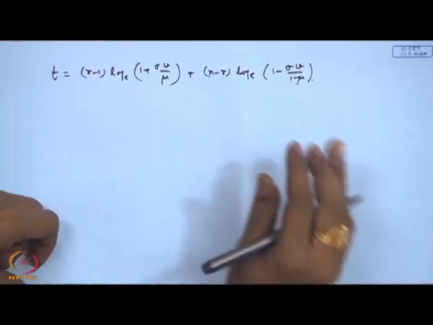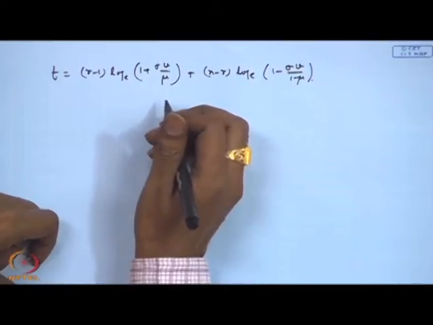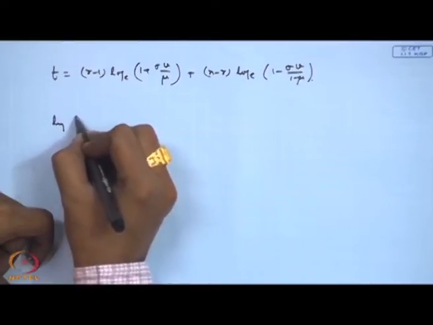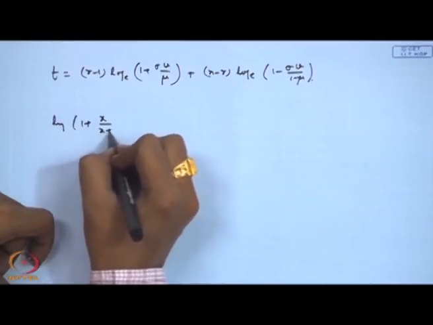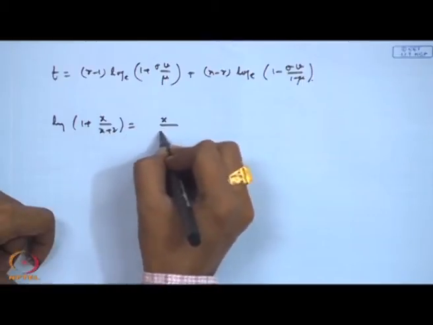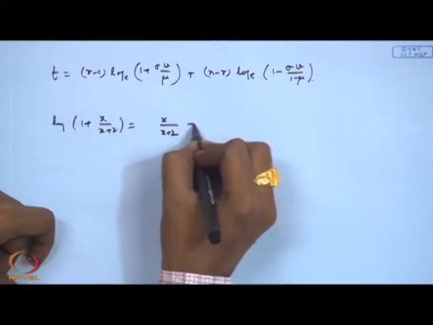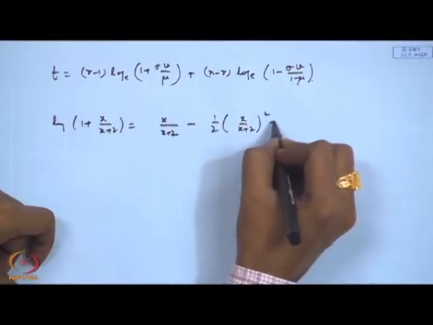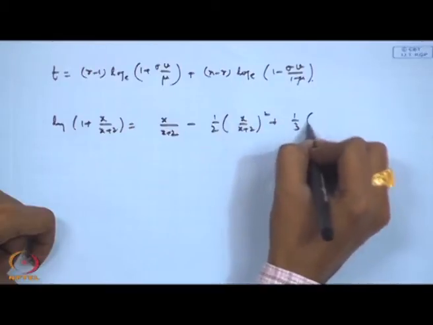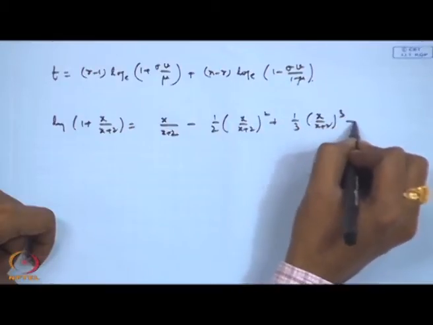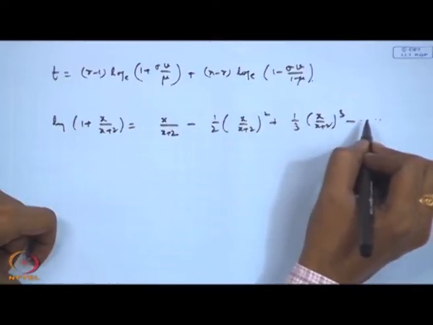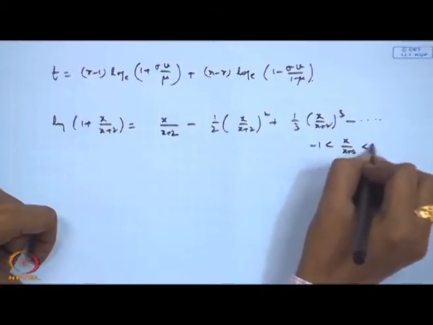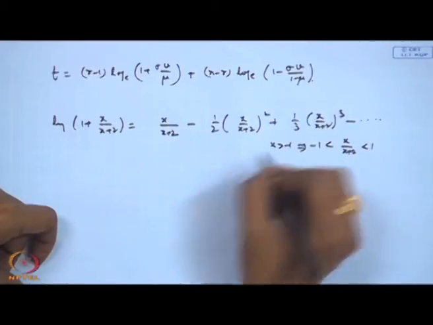If I consider this, so we can consider expansion of this type of form: log of 1 plus x by x plus 2, that is equal to x by x plus 2 minus 1 by 2 x by x plus 2 square, and so on, 1 by 3 x by x plus 2 cube. This type of expansion will be valid if I consider minus 1 less than x by x plus 2 less than 1, that means x greater than minus 1.